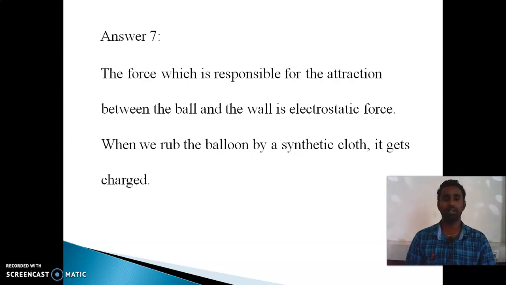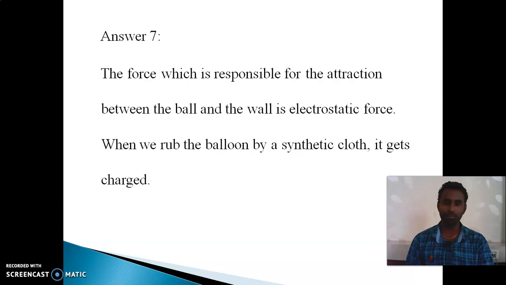When it has a lot of positive charge compared to negative charge, we call it a positively charged body. So depending on that force, the answer here is electrostatic force. Due to that electrostatic force only, it gets attracted to the wall.